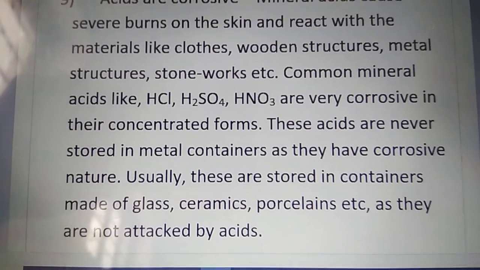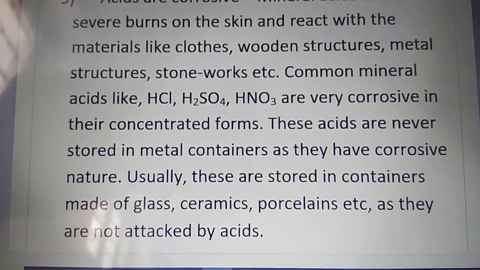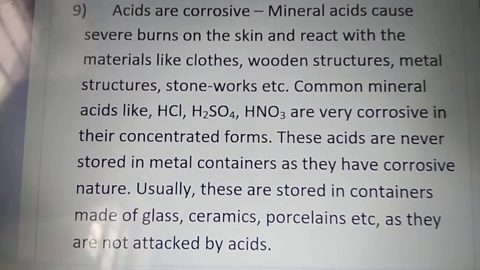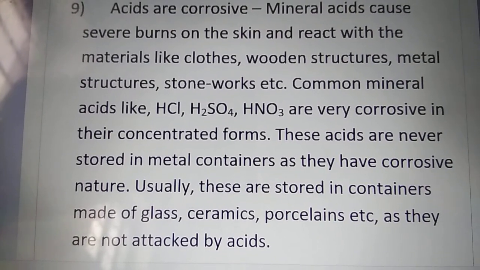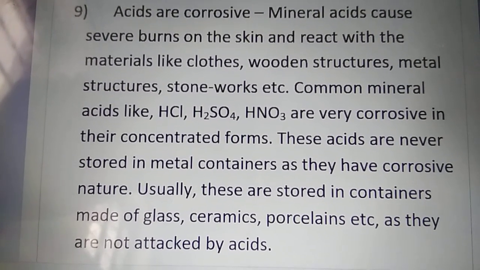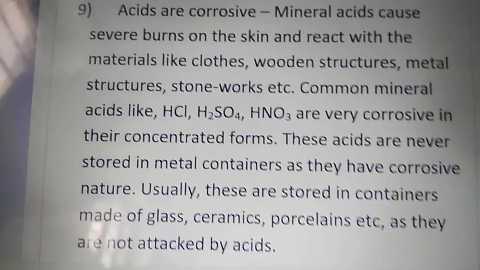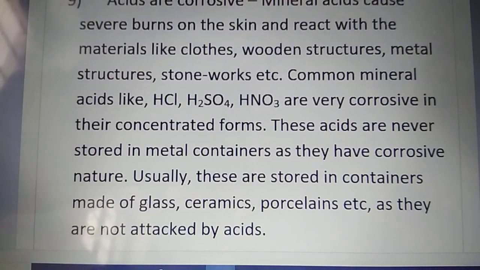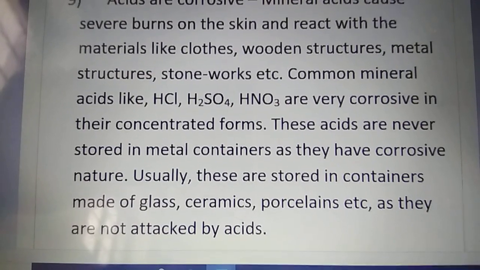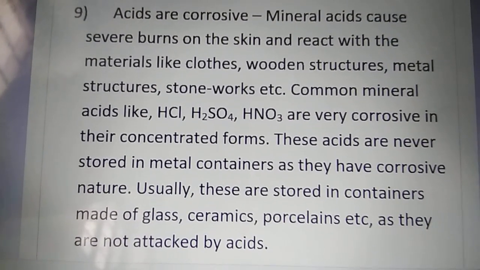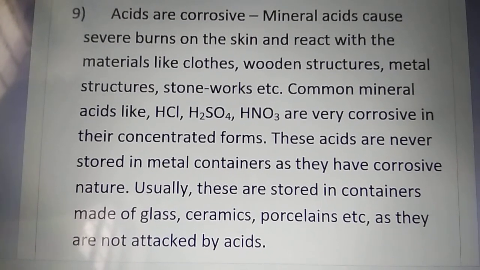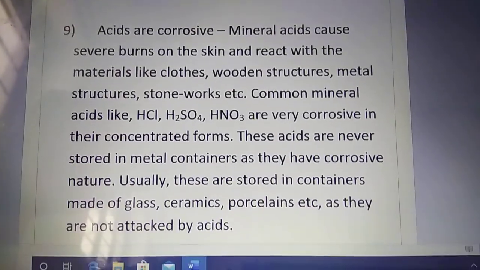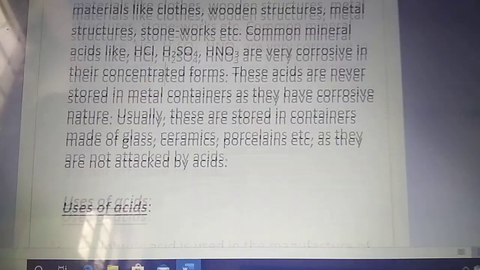So they have to be stored in a container made of material with which they do not react. Which kind of materials? Like glass, ceramics, porcelains, etc. Because glass, ceramics, porcelains usually do not react with concentrated acids. Okay, so these are the properties of acids, whatever we have learned. Next, some uses of acids also we have to learn. Let's see some uses.